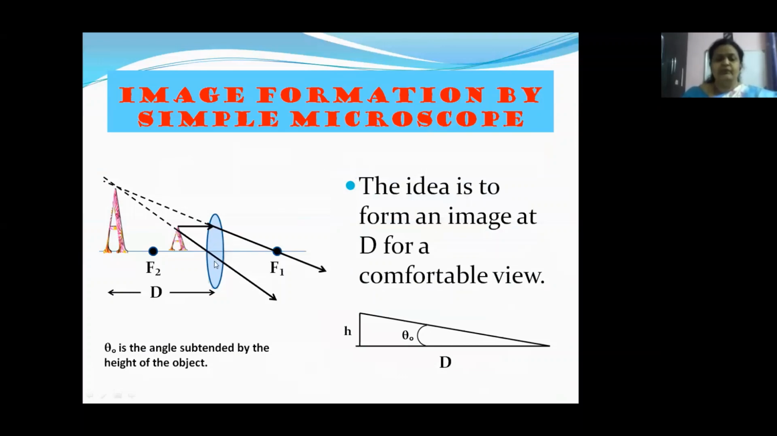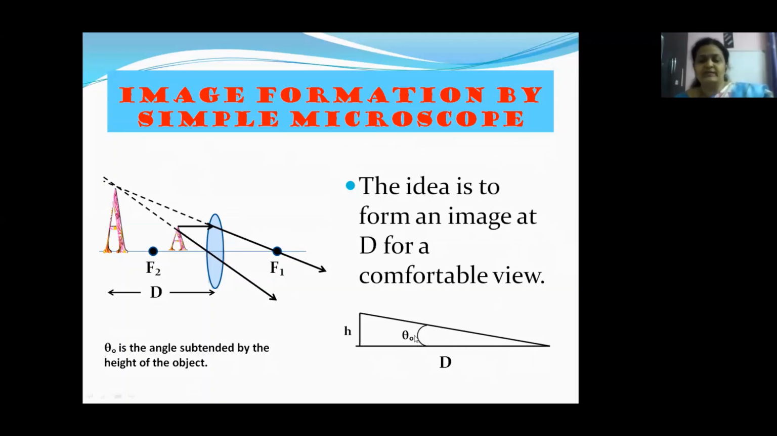See here, children. We know this condition, yes or no? When the object is placed within the focus of the lens, then we get a virtual image of the object which is erect and enlarged. So the idea is to form the image at D, that is the least distance of distinct vision, for a comfortable view. So in order for our eyes not to get strained, we adjust the lens such that the image forms at D. So the image distance is D here.